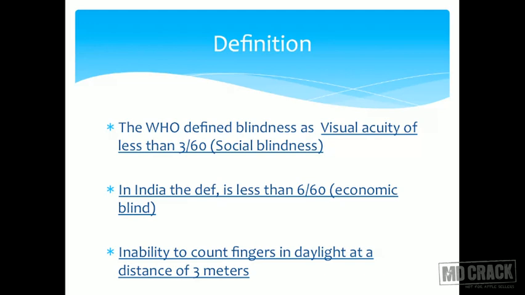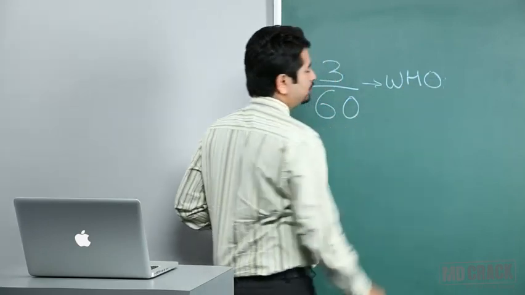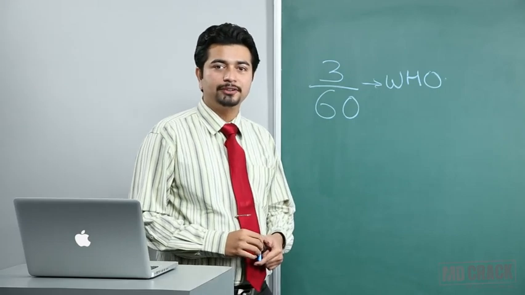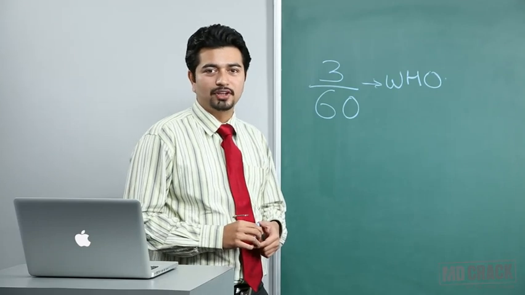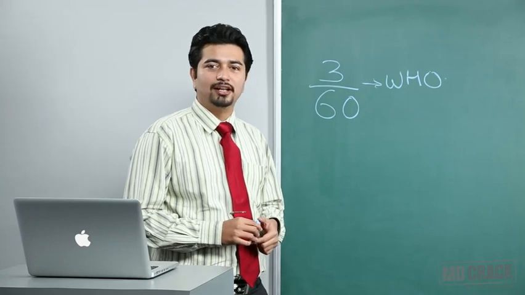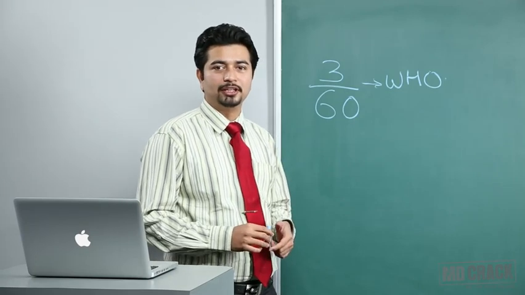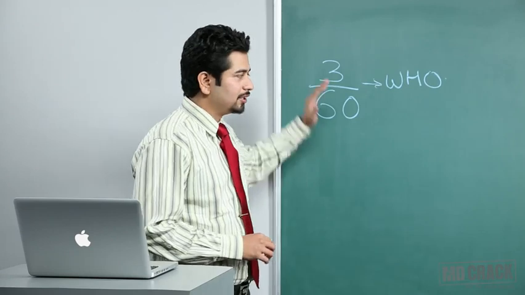Right now what you're seeing, the first definition on your slide is, WHO defines blindness as a visual acuity less than 3 by 60. I'll write it down on the board so that you have a more solid visual impression. This is the WHO definition of blindness. What does WHO say? A person who has less than 3 by 60 vision on the, how do you measure visual acuity? I'm sure everybody knows it is measured by the Snellen's chart. So visual acuity is measured by the Snellen's chart. On the Snellen's chart, if you have a visual acuity which is less than 3 by 60, WHO says you are blind.